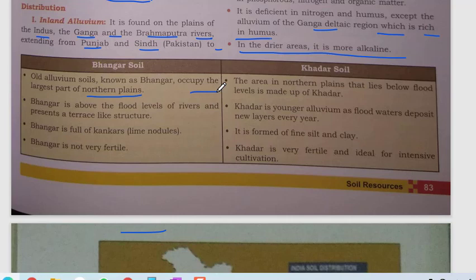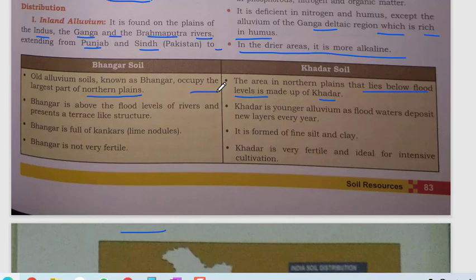Bangar soils are old alluvial soil. They are above the flood level, meaning whenever the flood comes, these soils are above the top level of flood. They are full of kankad and they are not very fertile. About Khadar soil, the area of northern plain that lies below the flood level. So the area which lies above the flood level, there we find Bangar, and the area which is below the flood level, there we will find Khadar.